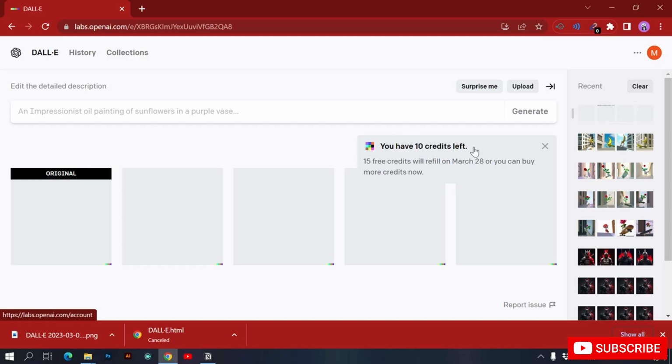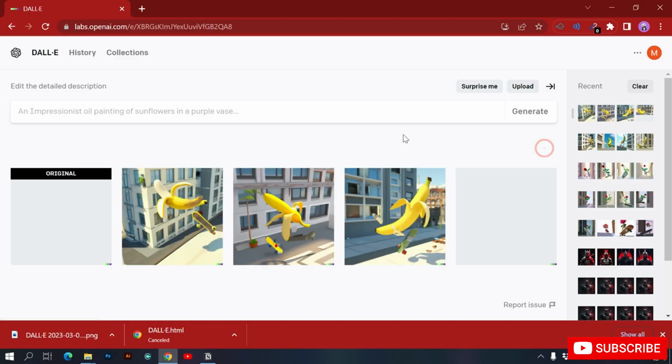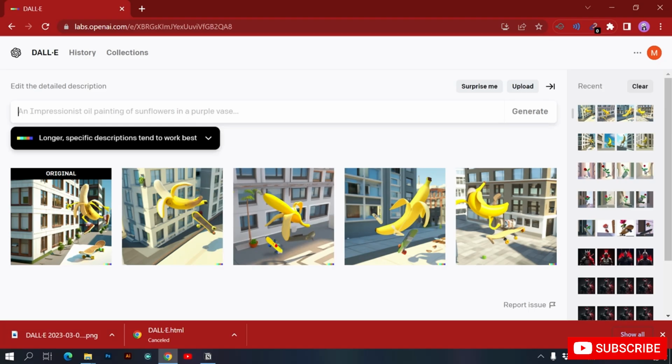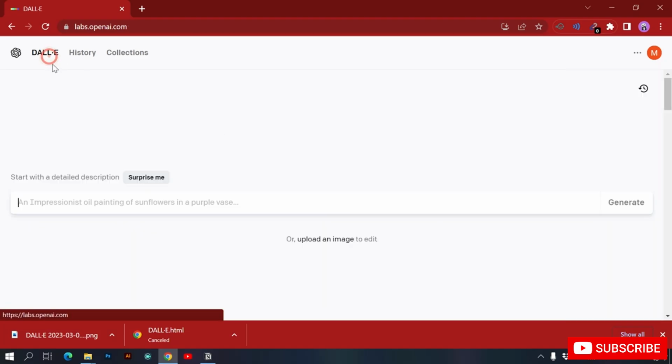You have 10 credits left, 15 free credits will refill on March 28, or you can buy more. Basically we have a free account of DALL-E, so we can just create a few images, but that's fine. We can always upgrade later. I think I like the first one better, so I have already downloaded it. We can go and search for other stuff as well. What I'm going to do is click on DALL-E here.